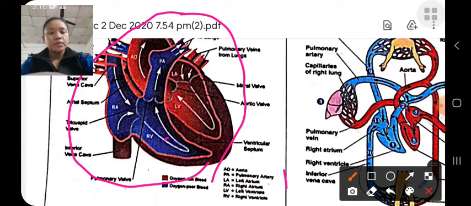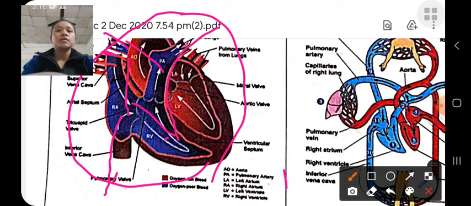The blood comes to the heart from the superior vena cava and inferior vena cava, to the right atrium. From the right atrium it goes to the right ventricle. From the right ventricle, through the pulmonary arteries, it goes to the lungs for purification of blood, and blood is purified in